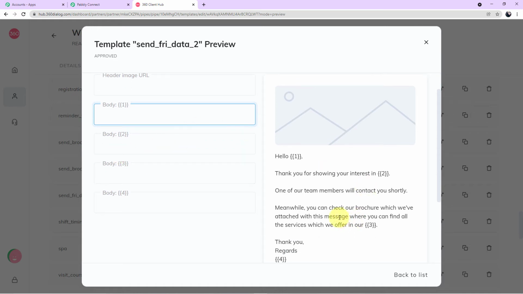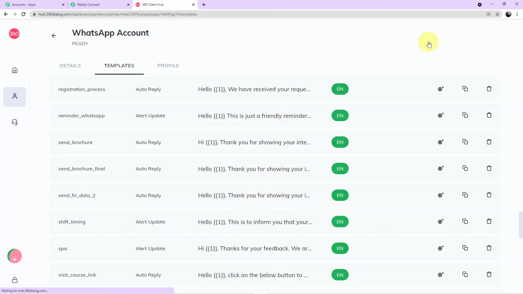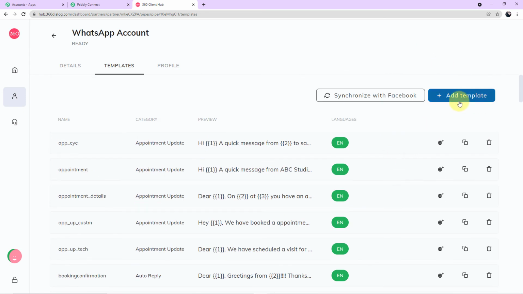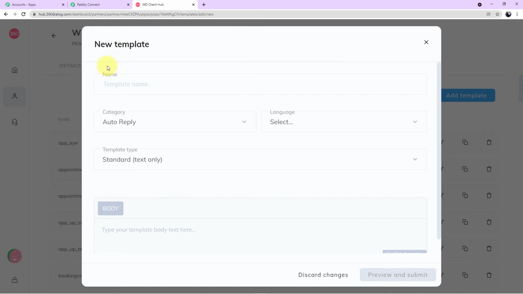Now here I have created the template, so I have taken 3 variables, but when you create your template, you can keep the variables according to your need. Okay, it is not necessary to keep any specific number of variables. Now let me show you how you can create the template. If you go back on top, here at the right corner you can see a blue button which says add template. Guys, you have to click this and a format of template will appear in front of you.